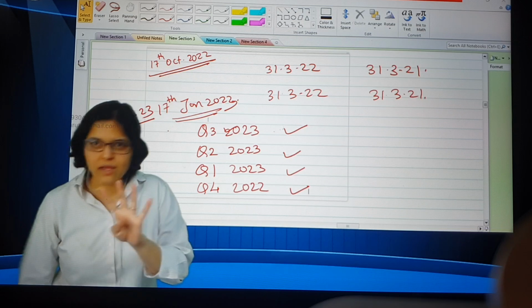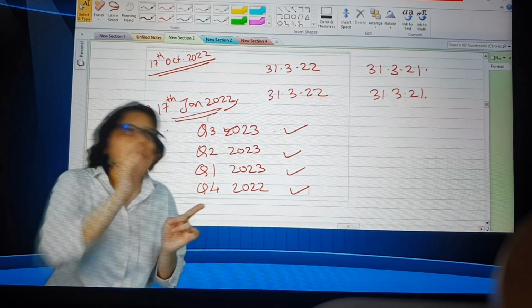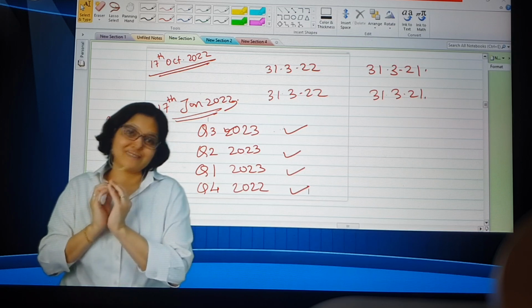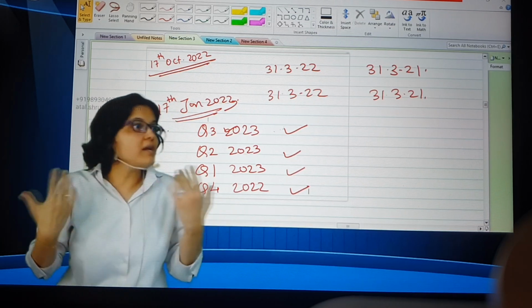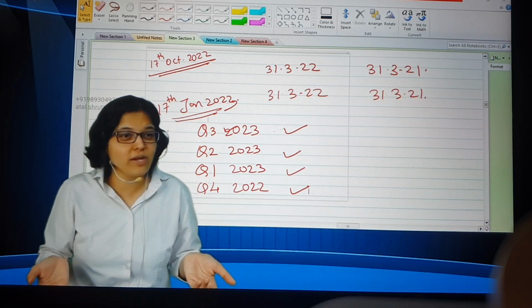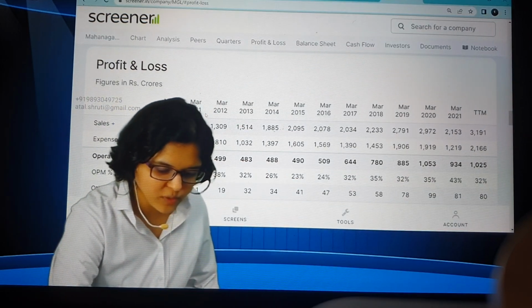By the way, you get quarterly data in PDF. Today I'm going to show you where we can get quarterly data from. So download 4 PDFs. Go to every single PDF, take the data, add it up. Okay, now I got TTM sales. But profit? Again go back to the 4 PDFs, write down each and every figure, add it up, then I get TTM profit. Can I say that was a super manual, boring, tiresome job? Now, can I get TTM with 1 single click now?